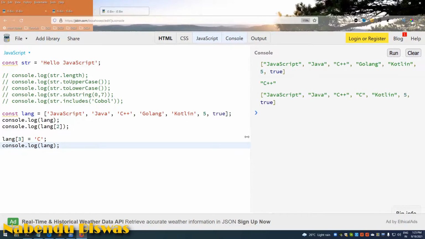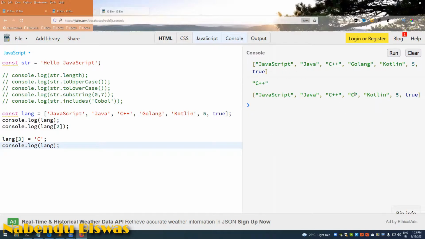See what happened? It added this C also at index 3. It added the C at index 3, and lang.pop. So now we'll see another thing. There is a function called pop.